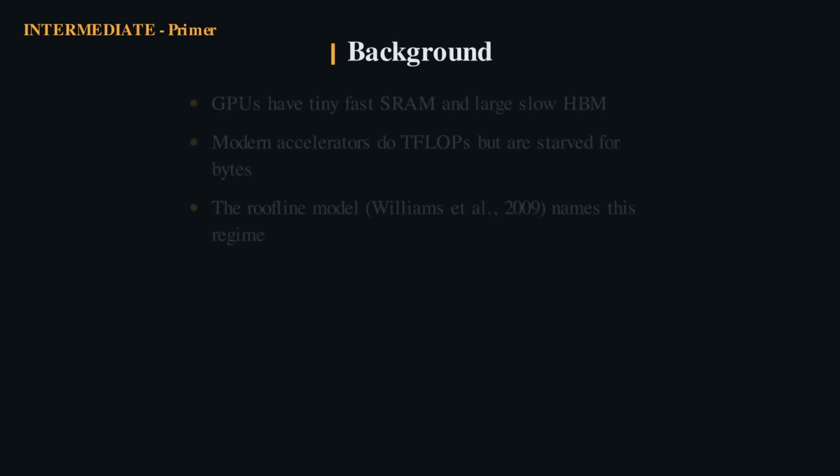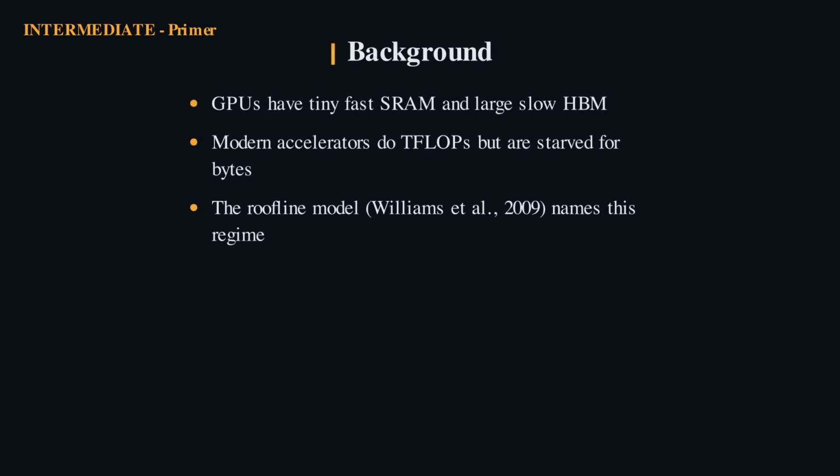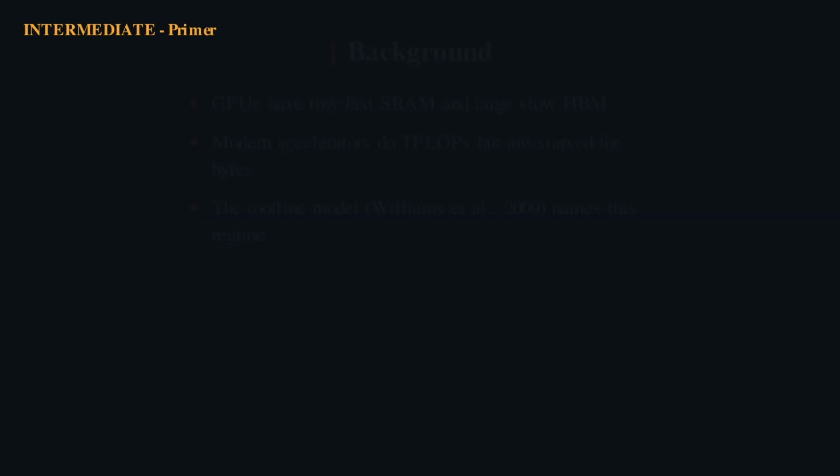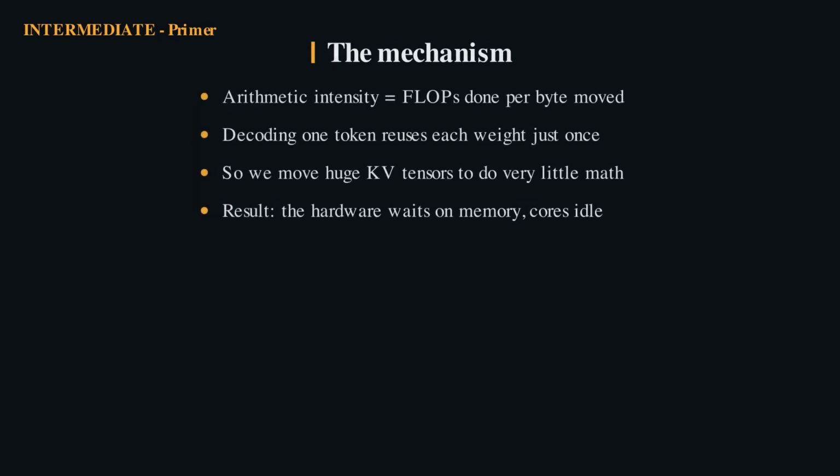A GPU has a small, blazing fast SRAM and a large but slow high bandwidth memory. The roofline model of Williams and colleagues, 2009, tells you which one bounds you. For decoding, the answer is almost always memory. Arithmetic intensity is flops per byte. During single-token decoding, it is terrible. We stream the entire KV cache to compute one small attention. The cores sit idle, waiting for bytes to arrive.